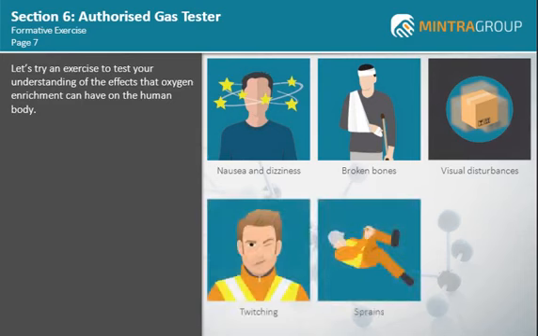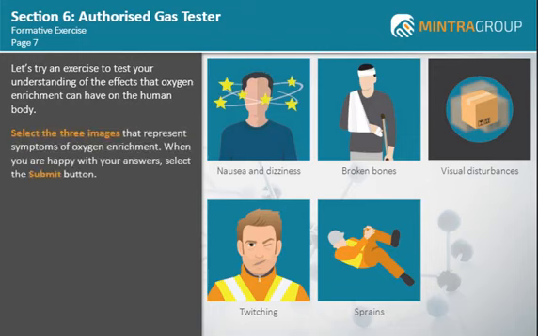Let's try an exercise to test your understanding of the effects that oxygen enrichment can have on the human body. Select the 3 images that represent symptoms of oxygen enrichment. When you're happy with your answers, select the Submit button.